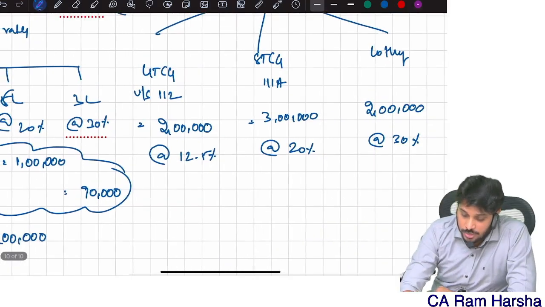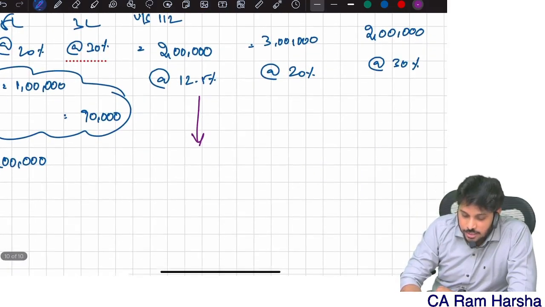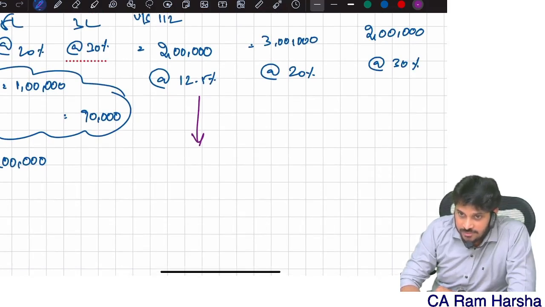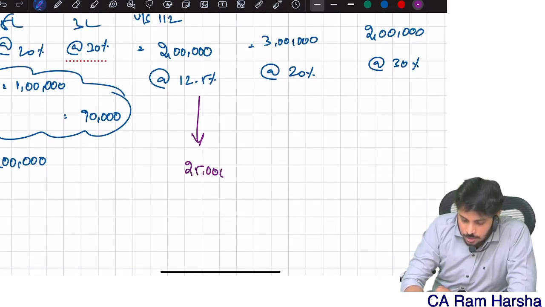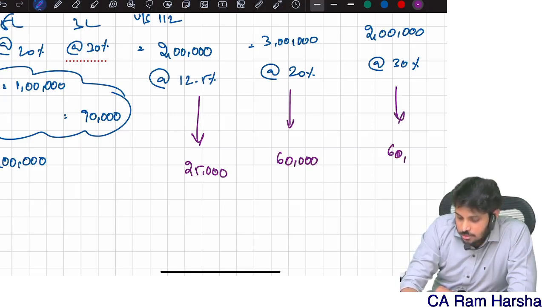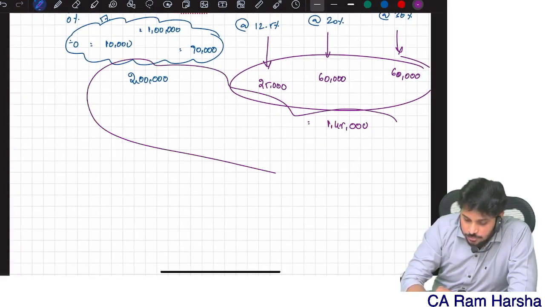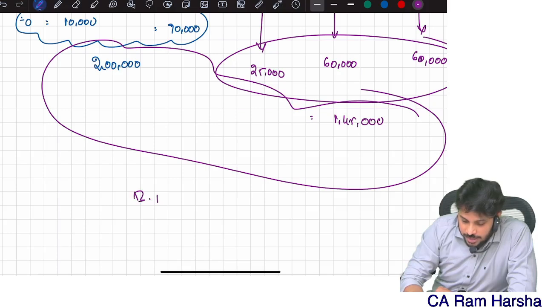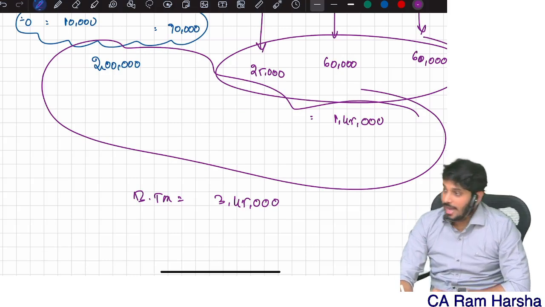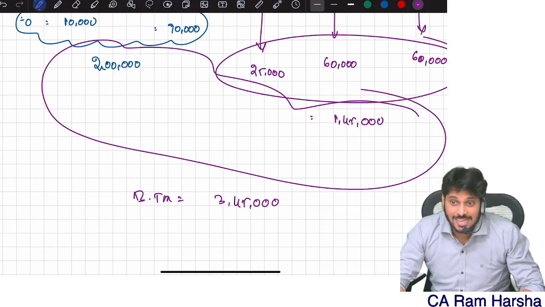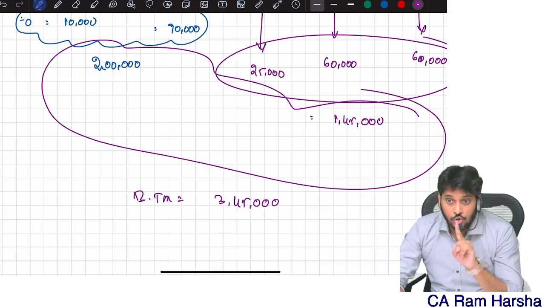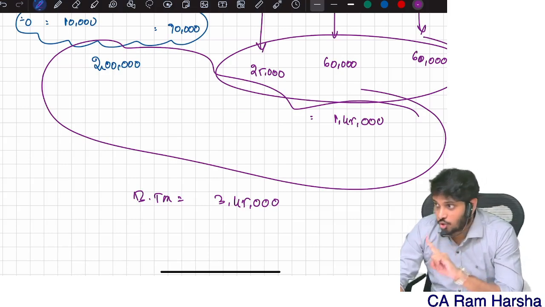We should also compute the tax amount on special incomes. Long-term capital gain 2 lakh into 12.5%. How much is it? 25,000. Then 3 lakh into 20%. Then 2 lakh into 30%. So what is the total tax here? 1,45,000. Now what is the total basic tax? Total basic tax is exactly 3 lakh 45. This is how basic tax has to be computed when total income includes special incomes also.